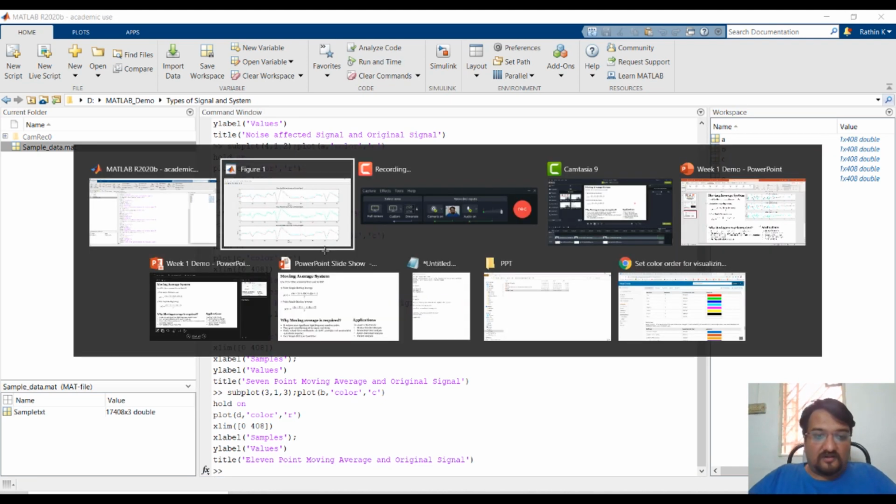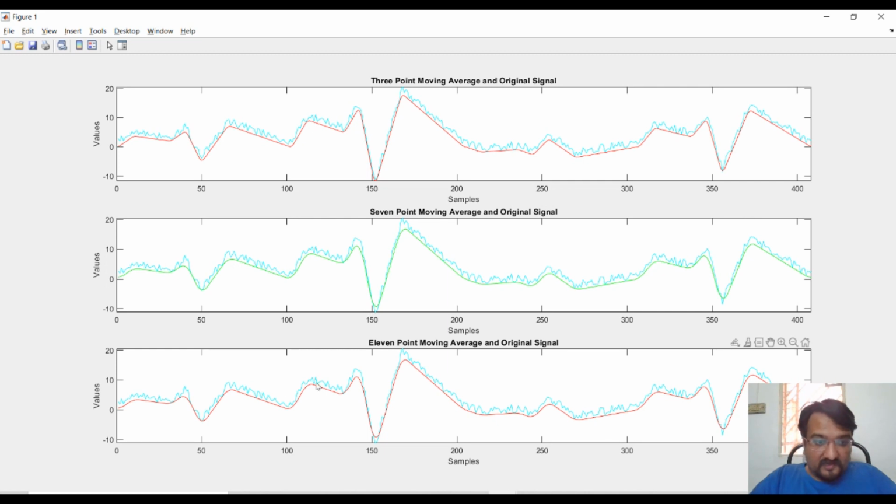Okay, so let's see the third one. Yeah, this is 11-point. It is even much better. You can observe this point, where here it is almost like -10, here it has gone down, here it is taken even further. Smoothness increases when you go from 3-point to 11-point. Very important point. And the trend remains the same. Further, if you go, it will become even smoother. If you go below 2 samples, it will be more sharp.